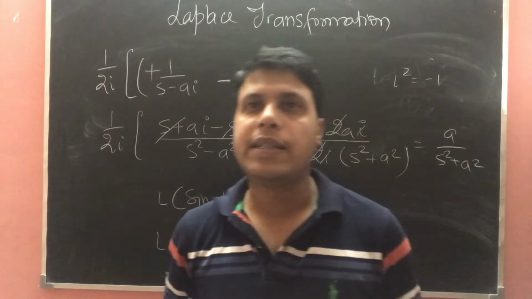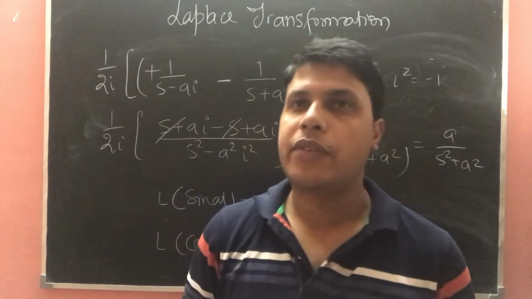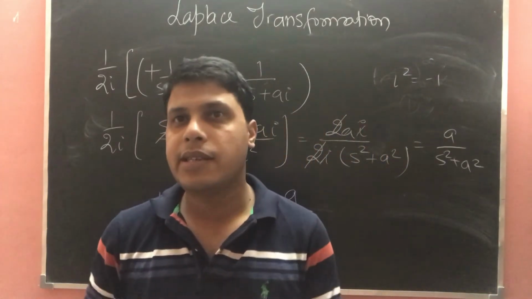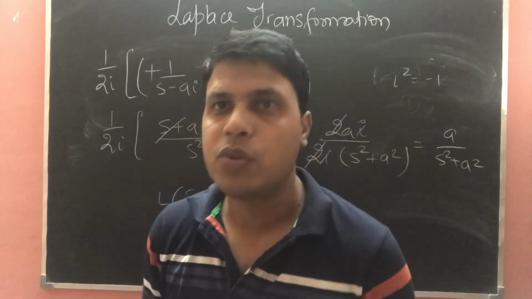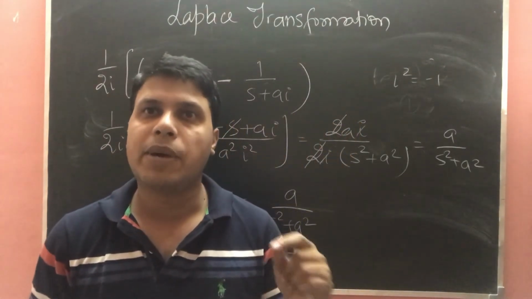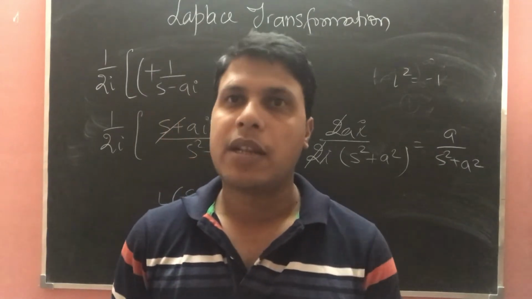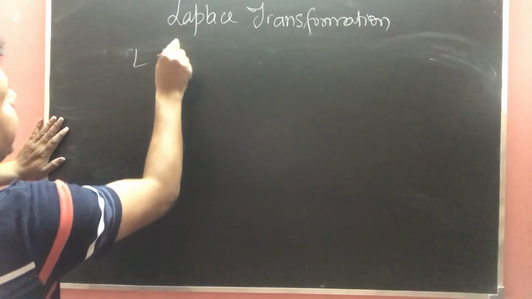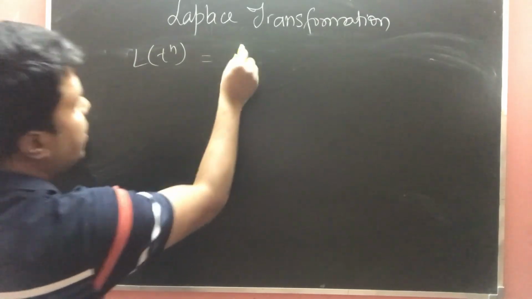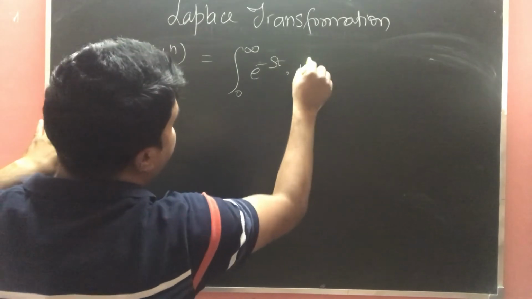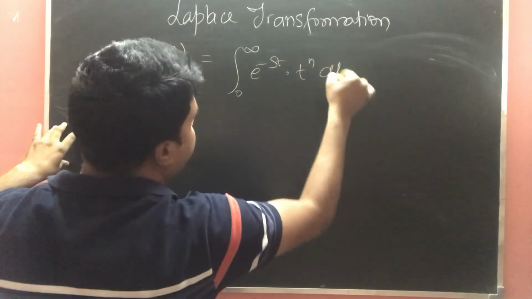So as of now, I think the things are clear to you, that we are using the definition again and again to get some results, and these results can be utilized as a formula to solve the questions. One more function is there, t power n. We are going to find the Laplace of t power n also. Laplace of t power n. Okay, so it will be 0 to infinity e power minus st t power n dt.